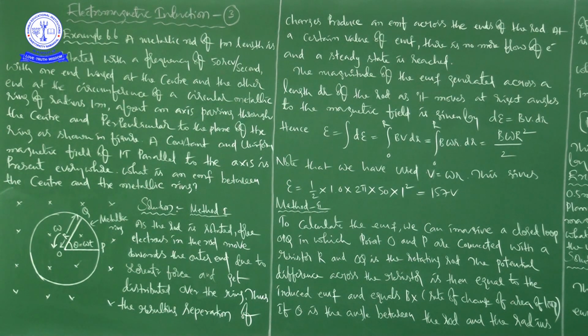If theta is the angle between the rod and the radius of the circle at P at time t, please try to understand what I am saying. When I am giving information, you have to observe the picture.